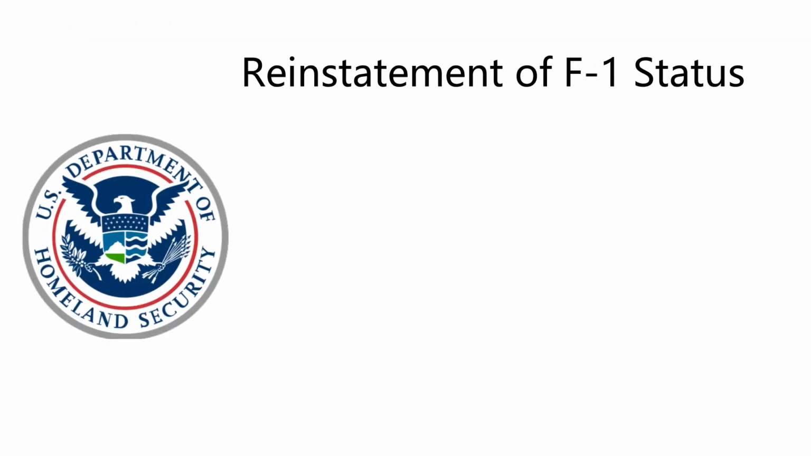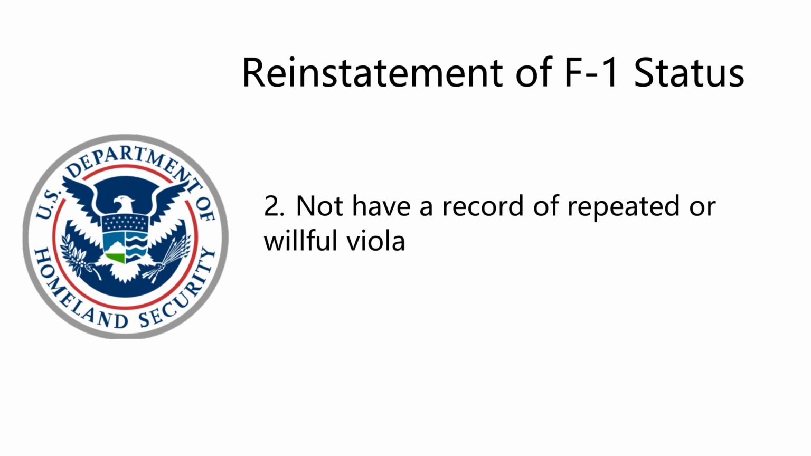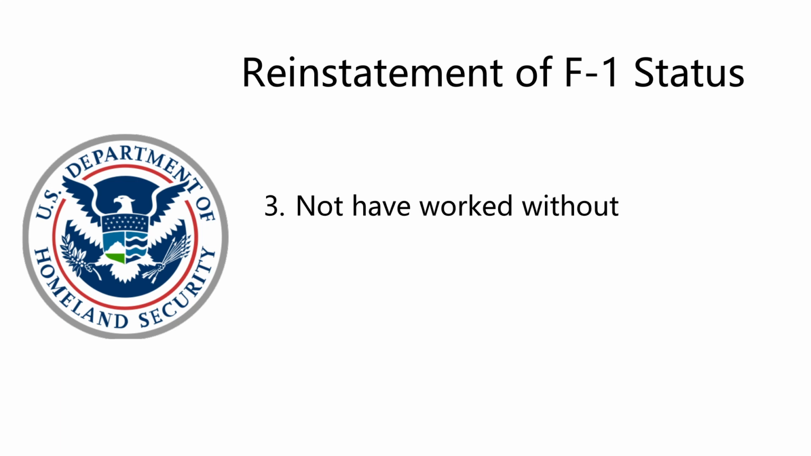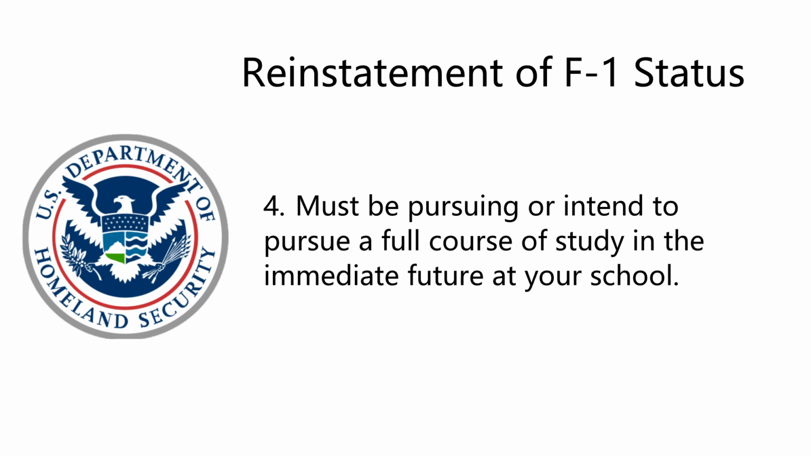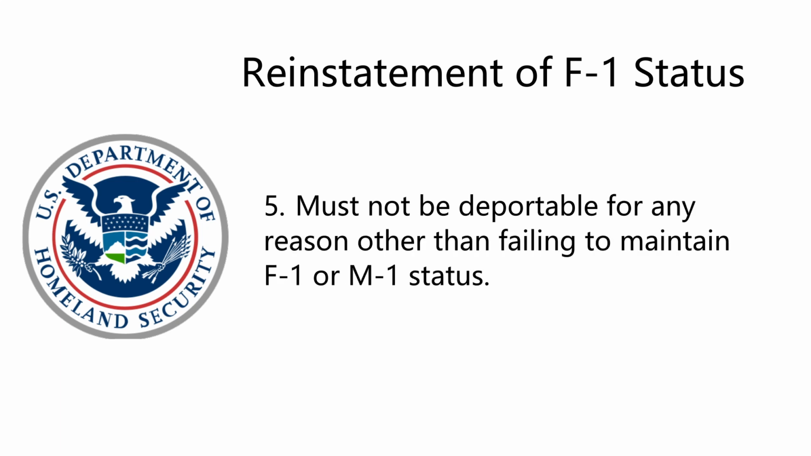Legally. According to U.S. immigration law, to be eligible for reinstatement, the student must: 1. Not be out of status for more than 5 months at the time of filing, or show the exceptional circumstance that prevented filing in that time frame. 2. Not have a record of repeated or willful violations of regulations. 3. Not have worked without authorization. 4. Must be pursuing or intend to pursue a full course of study in the immediate future at your school. 5. Must not be deportable for any reason other than failing to maintain F1 or M1 status.